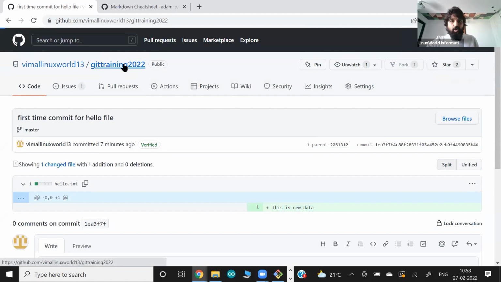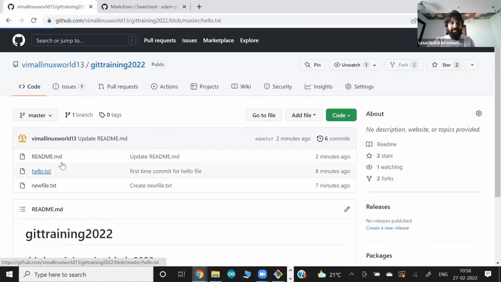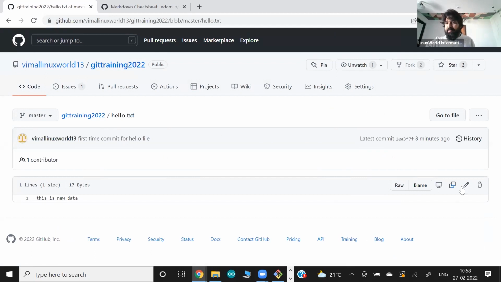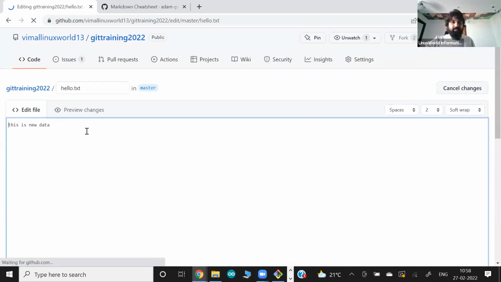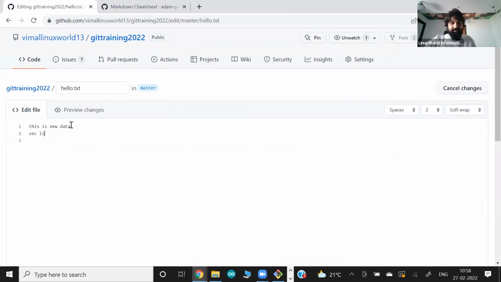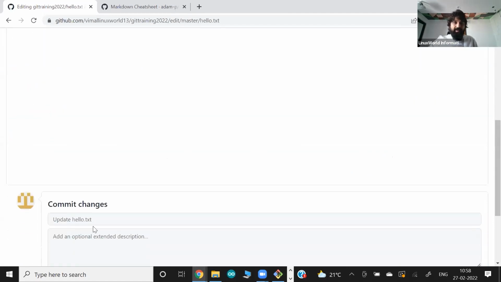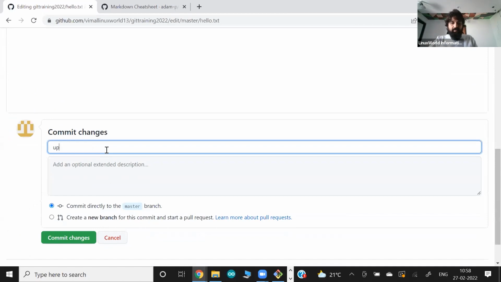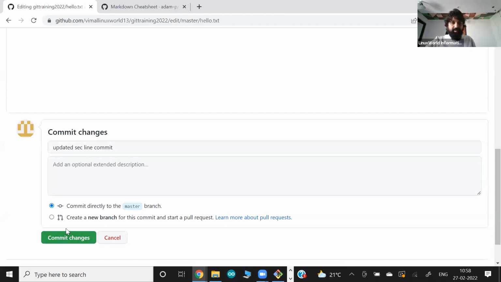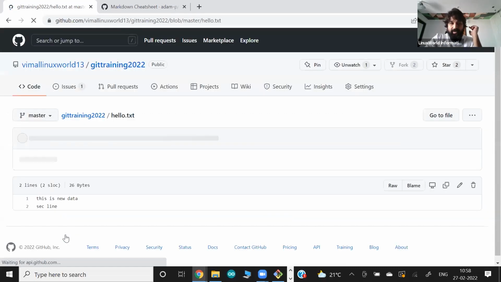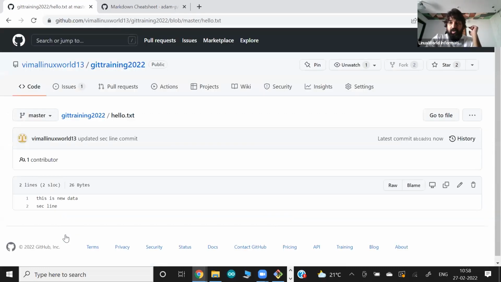What I mean by this is, if I go again to this file and add more data, let me add a second line and do a commit again. The commit message is that this file was updated with a second line. In this file we have done 2 commits. Even though, if you see here, they show the message commit now or right now, it means this file we have committed 2 times.